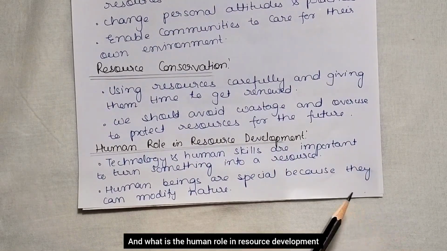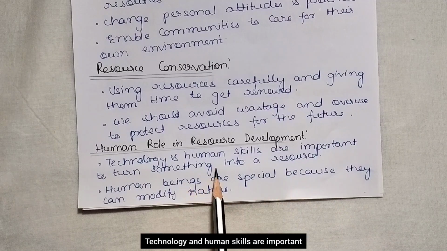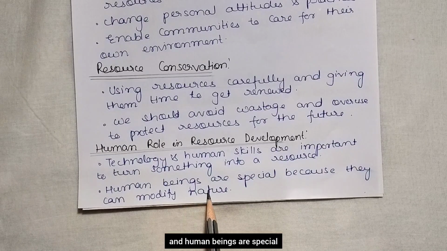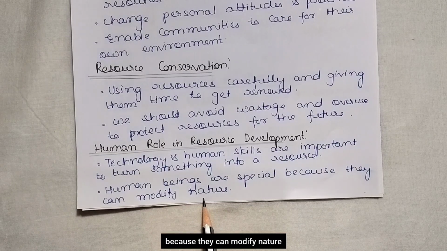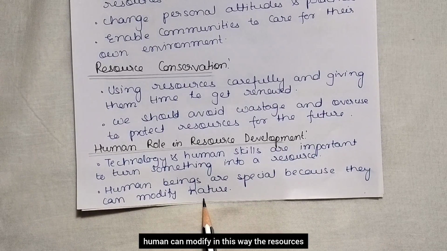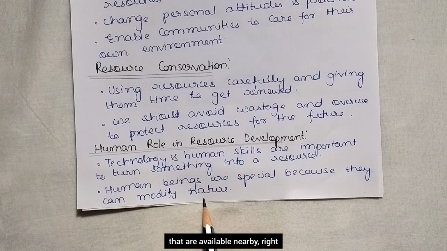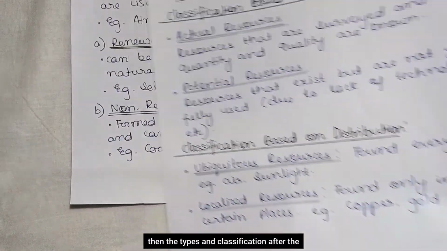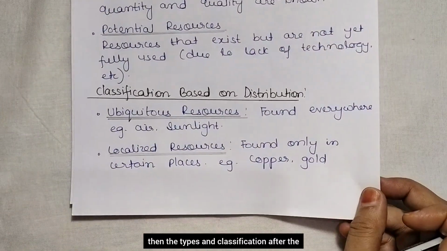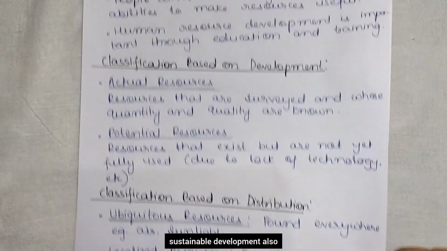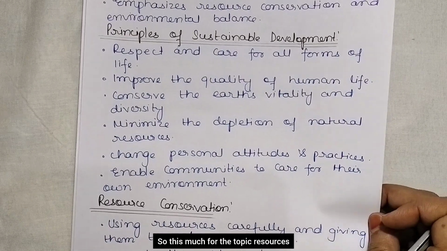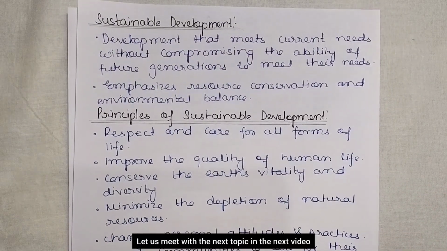And what is the human role in resource development? Technology and human skills are important to turn something into a resource. And human beings are special because they can modify nature. So humans can modify in this way the resources that are available nearby, right? So this is the chapter where we have seen the resources, then the types and classification, the sustainable development also, and then the principles of sustainable development. So this much for the topic resources. Let us meet in the next topic in the next video.